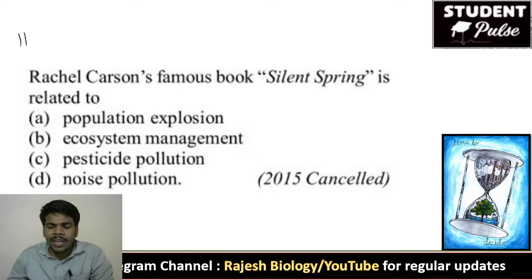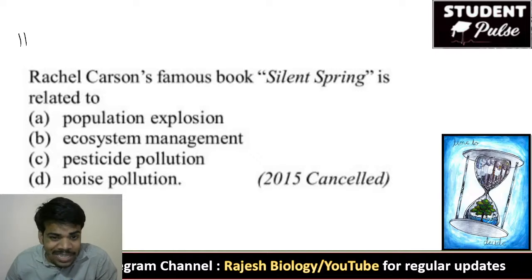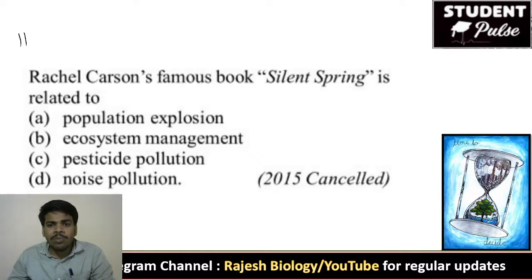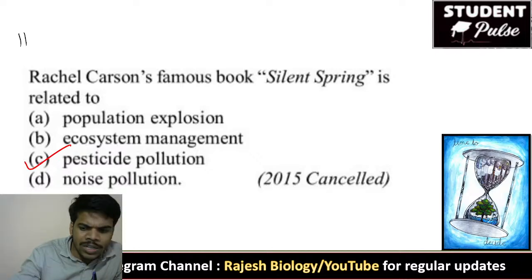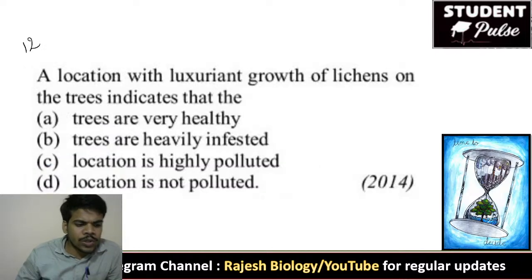Example, DDT. About this type of pesticide pollution, she published a book with the name Silent Spring. So the right answer is C. Yes, Sumalasya, very good.